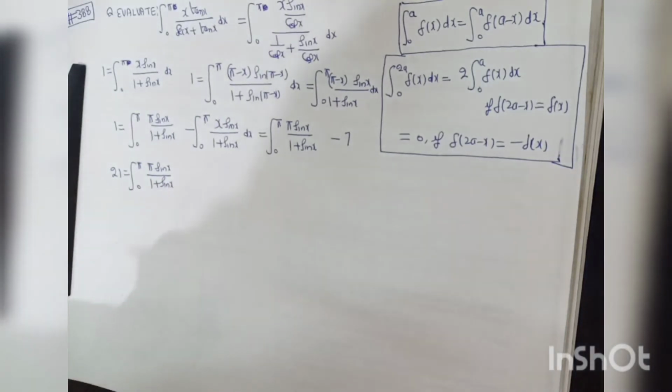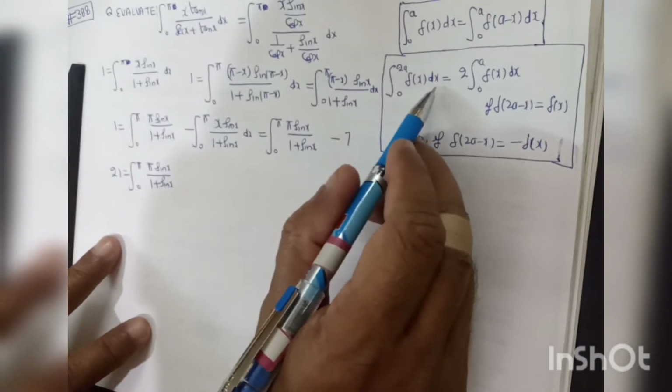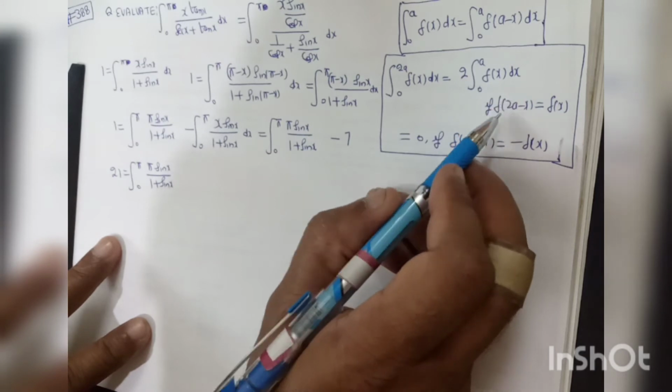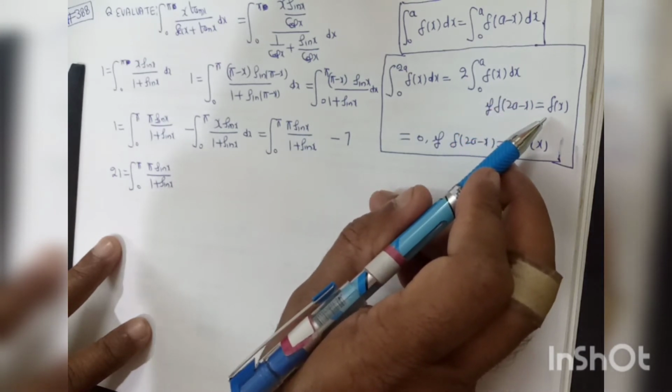Now using this property, the integral from 0 to 2a of f(x) dx is equal to 2 times the integral from 0 to a of f(x) dx if f(2a minus x) is equal to f(x).